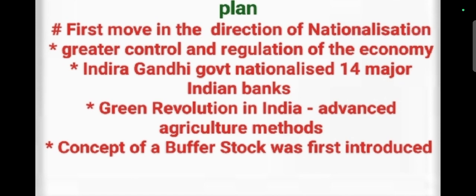And during the 1970s only, the Green Revolution was started in India, especially promoted by M.S. Swaminathan. Here, advanced agriculture was started in India. Whenever we started the advanced agriculture system in India, we started gaining agricultural produce. In the same way, the concept of the buffer stock was first introduced.